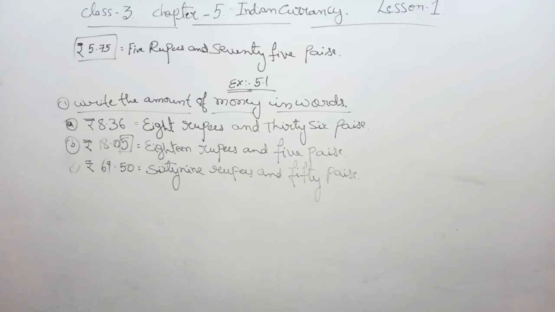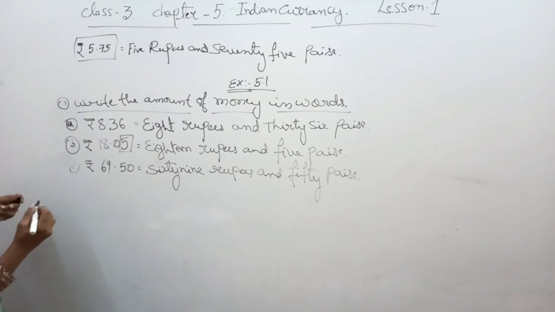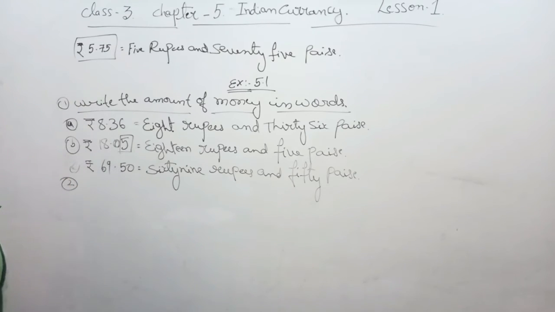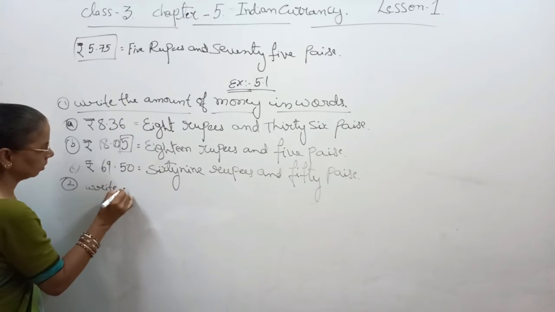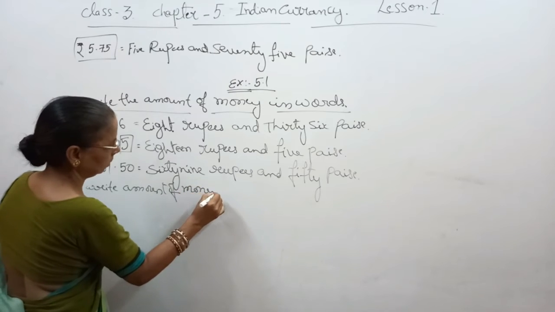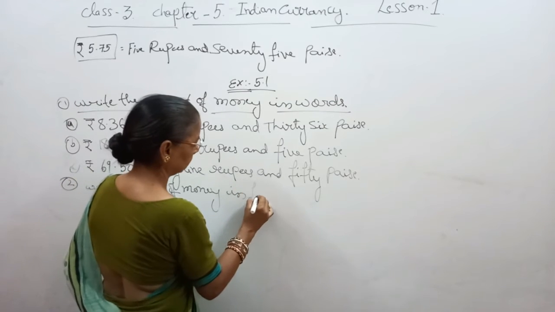Now we are going to solve question number 2. In the reverse of the previous question, where numerals were given and we wrote them in words, in question number 2 the question is given in words, but we have to write it in numerals. Write the amount of money in figures or digits.